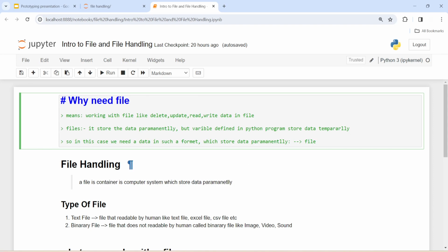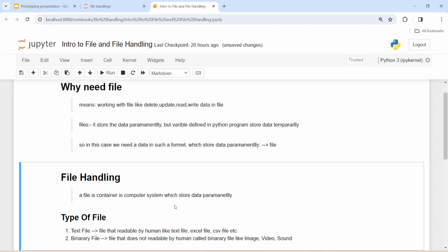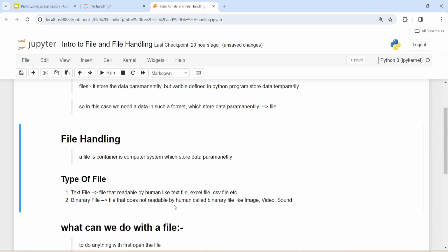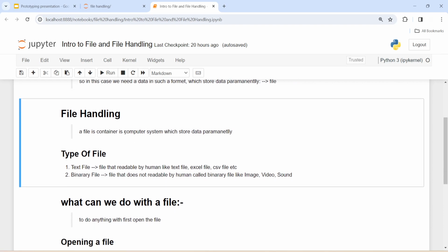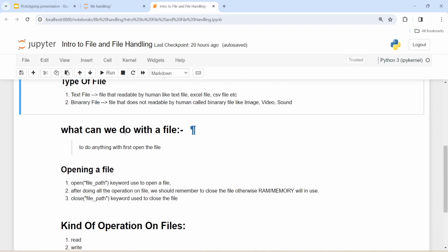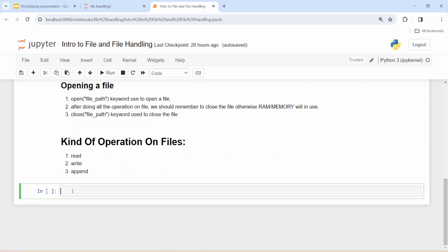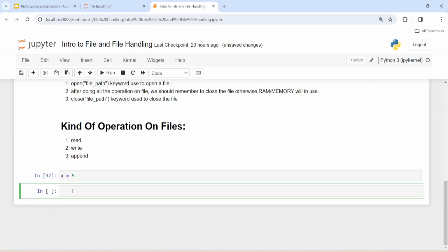So here is the definition. File handling: a file is a container in a computer system which stores data permanently. A variable defined in a Python program does not store the data permanently. It stores data temporarily. Like here, I am creating A is equal to 5. Now we check what A is.